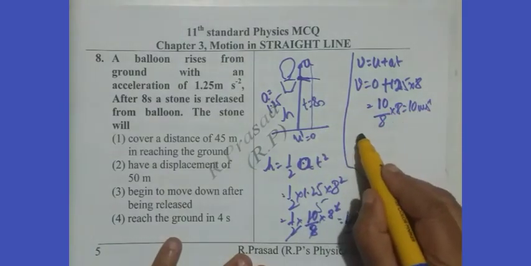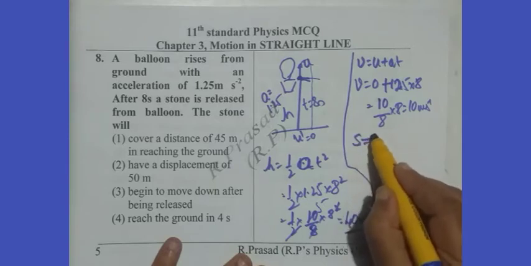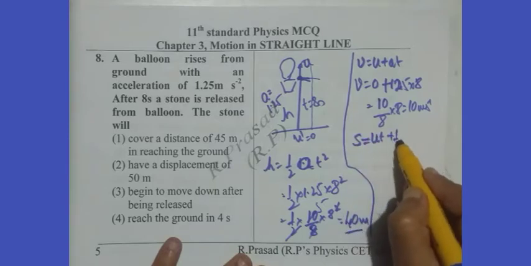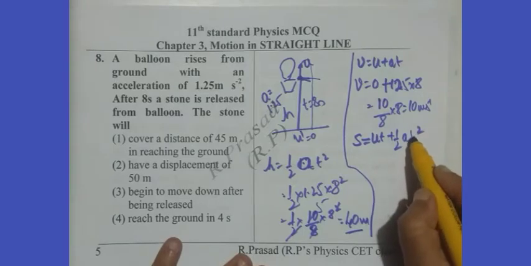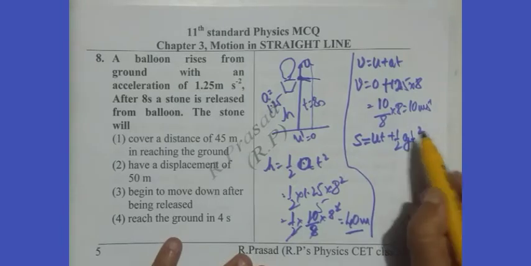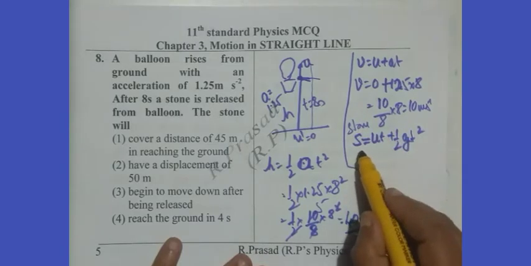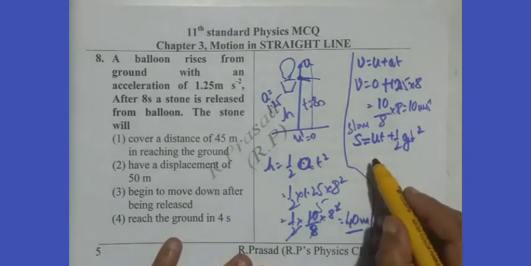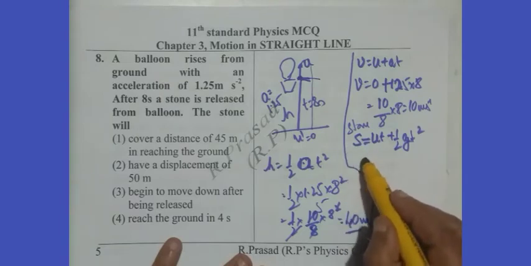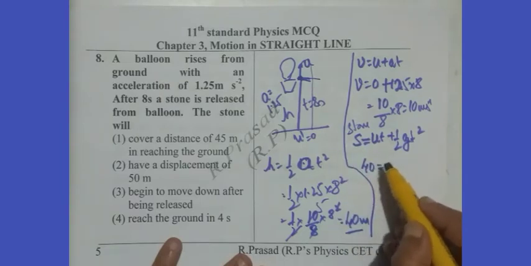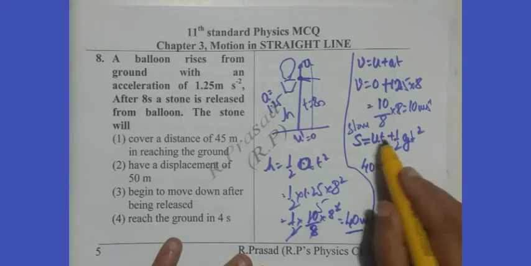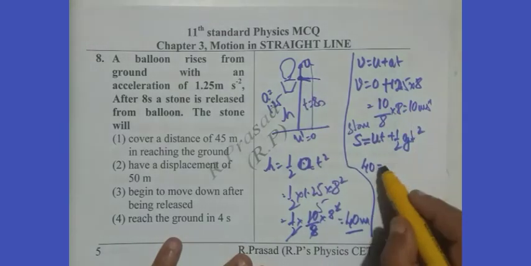So I take S is equal to ut plus half at square, half gt square. Now for the stone after it is released, S is given, it is 40, because the height at which the stone is released is 40. And U we have calculated, which is nothing but the velocity of the balloon.